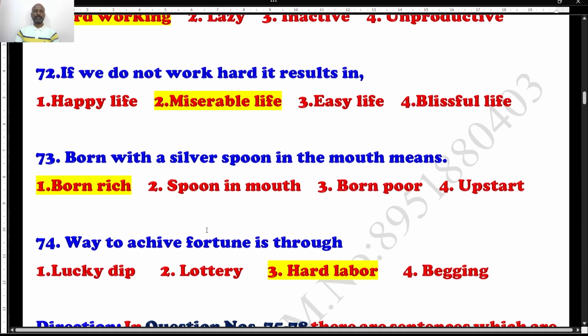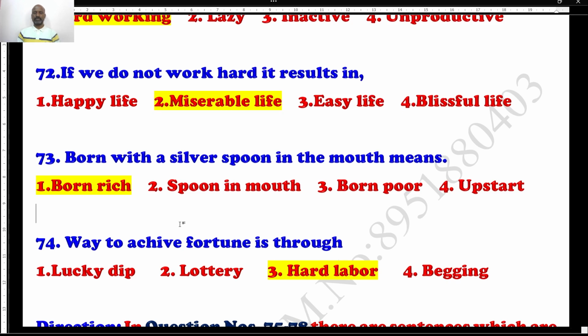Well, question number 73. Born with a silver spoon in the mouth means. This specific line I studied during my school days when I was studying about one of the freedom fighters. I think it was a lesson based on the biography of one of the freedom fighters.